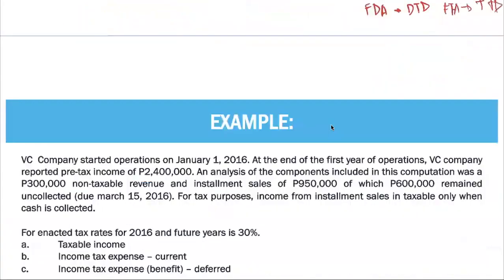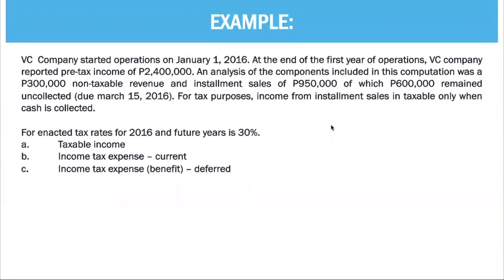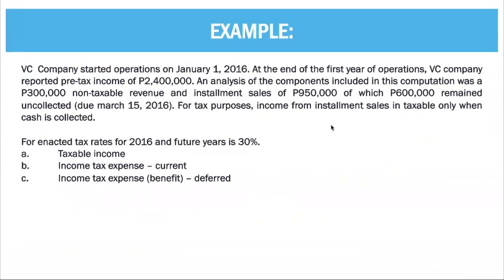Okay? Let's have an example. Let's just make use of this one example. VC Company started operations on January 1, 2016. At the end of the first year of operations, VC Company reported pre-tax income of 2.4 million pesos. An analysis of the components included in this computation was a 300,000 non-taxable revenue and installment sales of 950,000, of which 600,000 remained uncollected during March 15, 2016. For tax purposes, income from installment sales is taxable only when cash is collected.